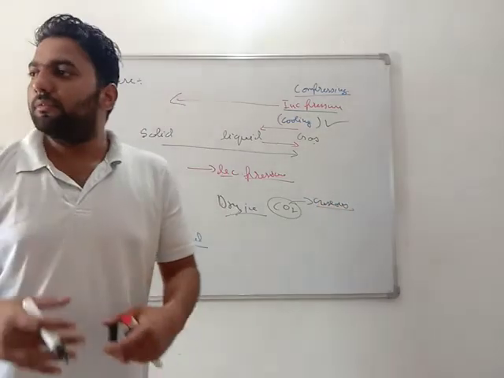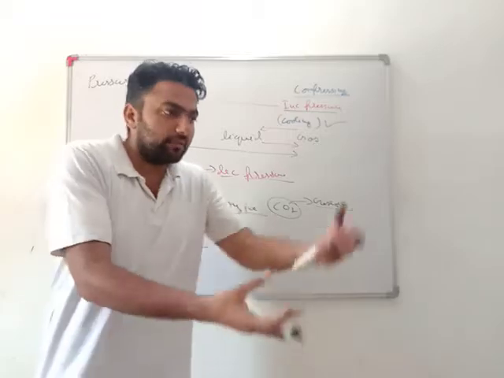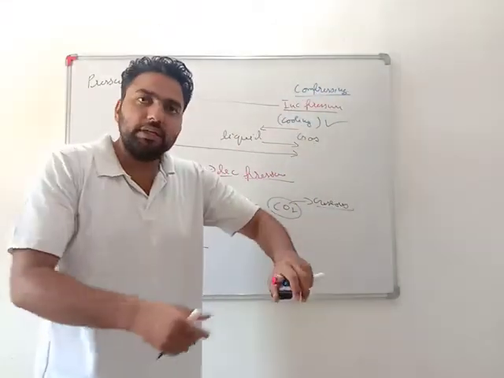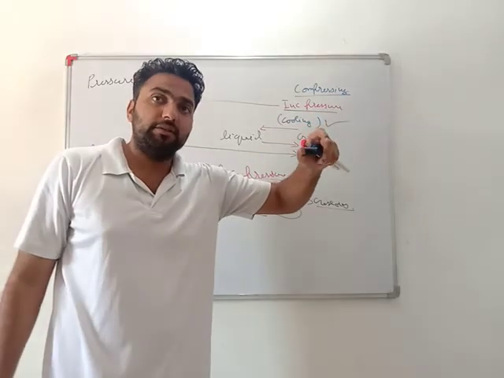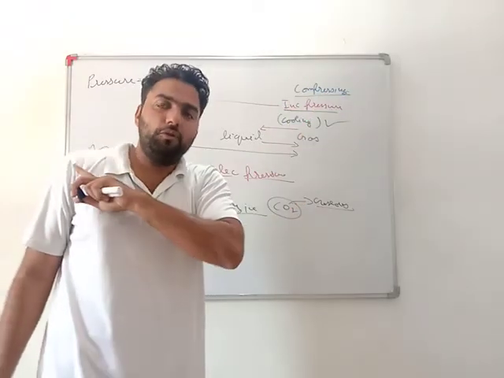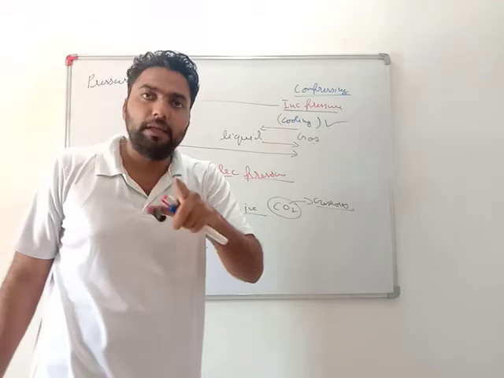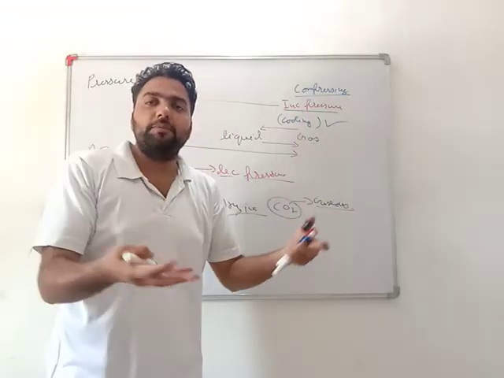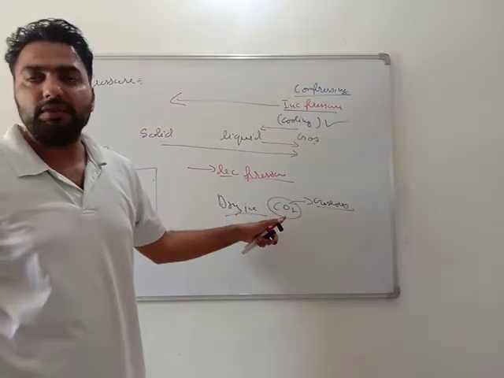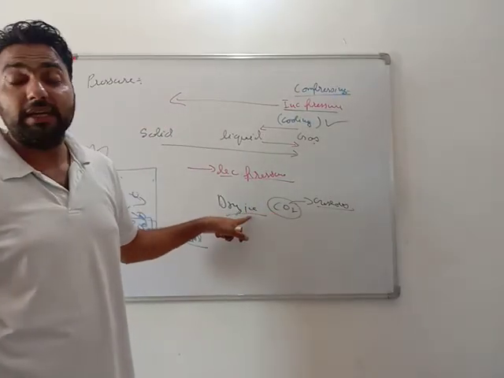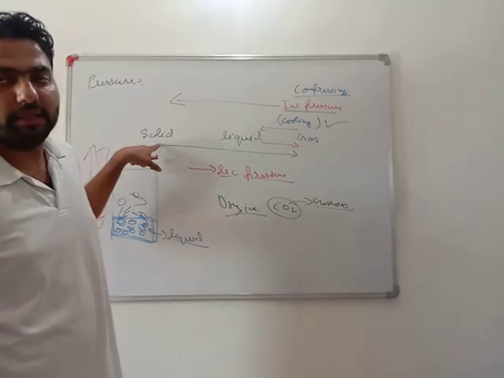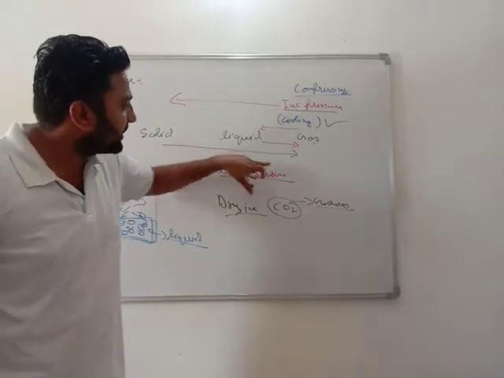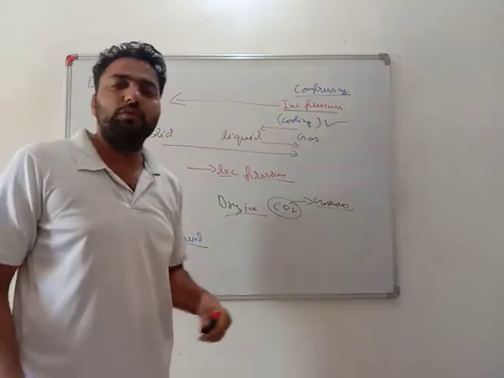You might have seen in many functions a white cloudy gas being released, and when you open the refrigerators of the big shops, not our home refrigerators, they have CFC, but you might have seen that deep freezer, when you open it, a gas comes out. It is nothing but carbon dioxide. In that fridge there is dry ice, it is solid in form, white colored. When you open this, there is a decrease in pressure and the solid gets converted into gas.